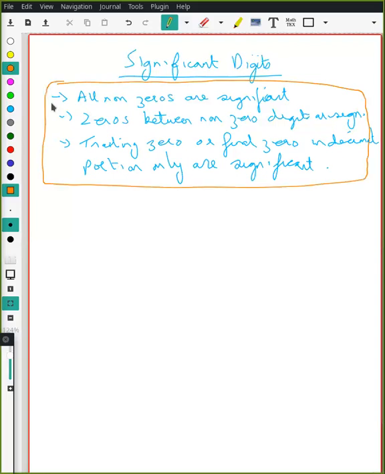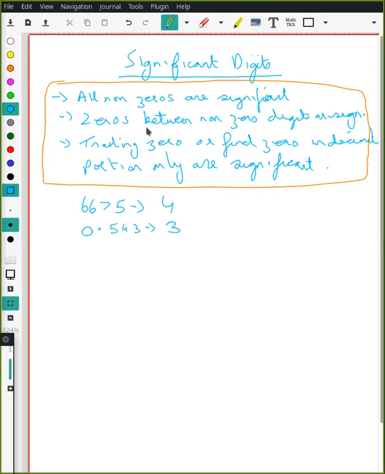Now, based on this, let's see a few examples of significant zeros and significant numbers. For example, if you have a number 6675, how many significant numbers are there? 4. What about 0.543? 3 is correct.